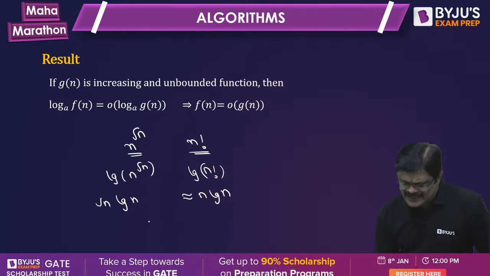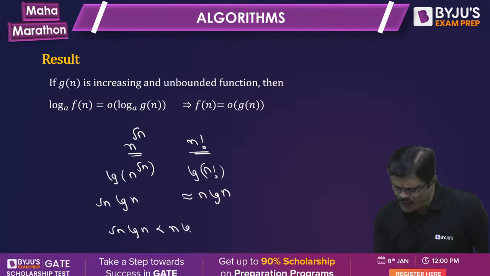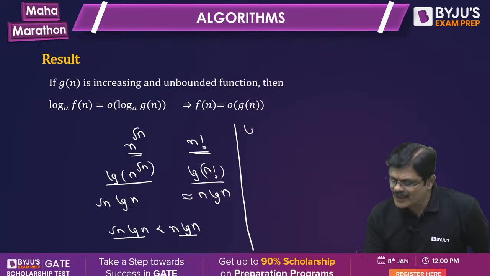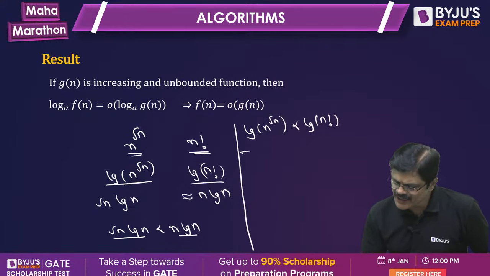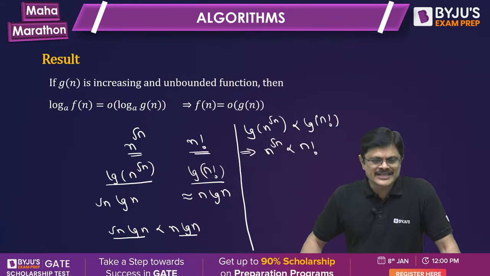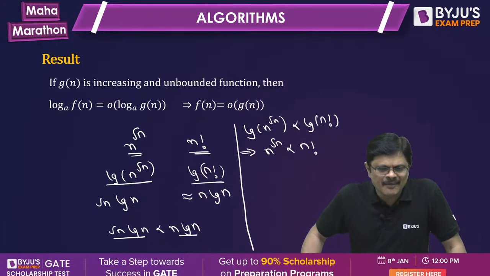Now you can easily see that root n log n is smaller than n log n. Root n log n is what? Log of n root n, and this is log n factorial. So here, log n root n is smaller than log n factorial. When you get this, then you can get n root n is smaller than n factorial. So that is the idea, my friends. Hope you understand.